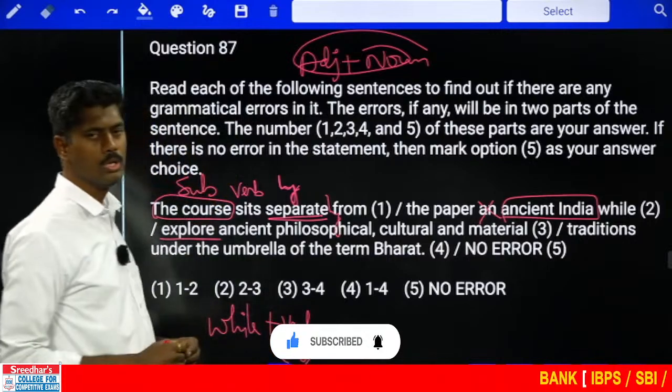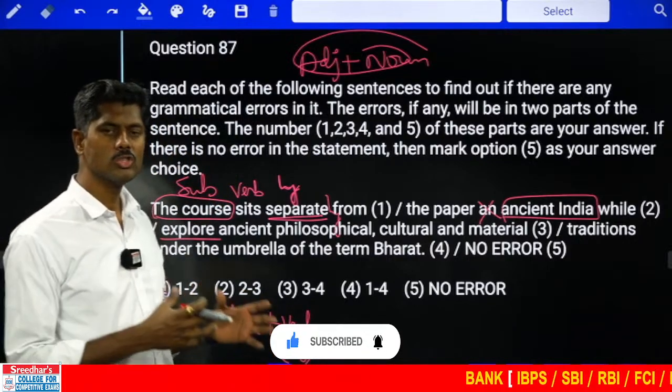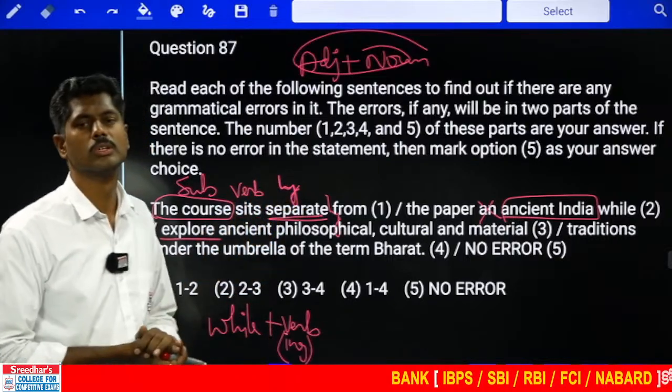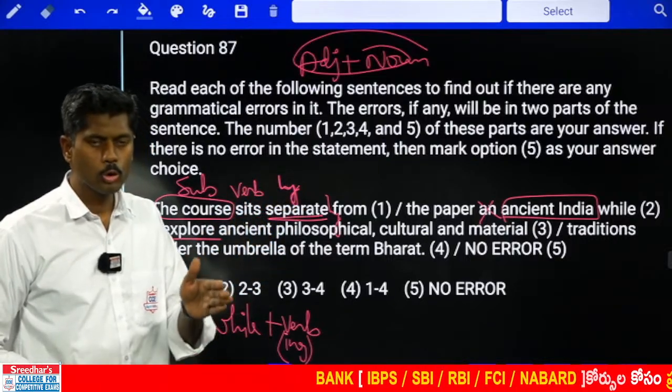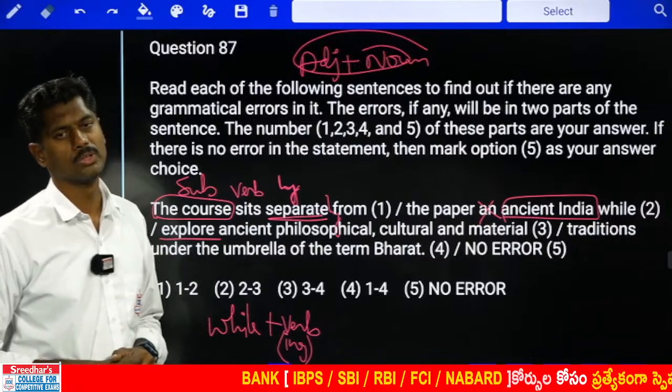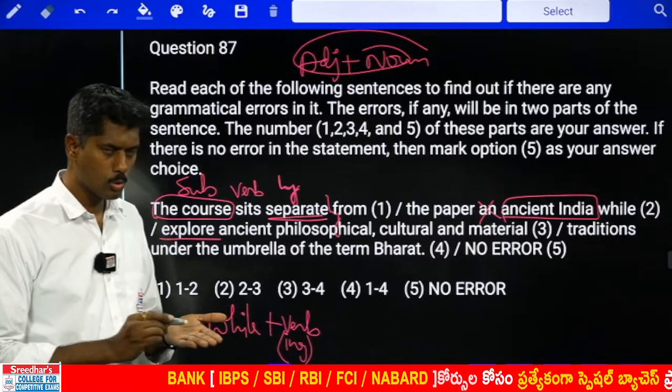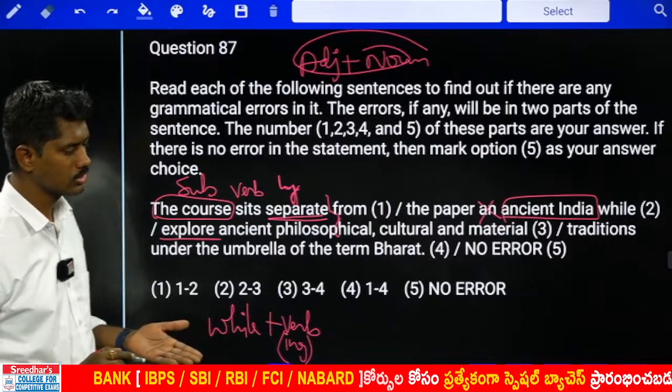It should be V4. While explaining the concept, I will give the notes. While crossing the road, do not use the cell phone. While copying the notes, you must copy cautiously.